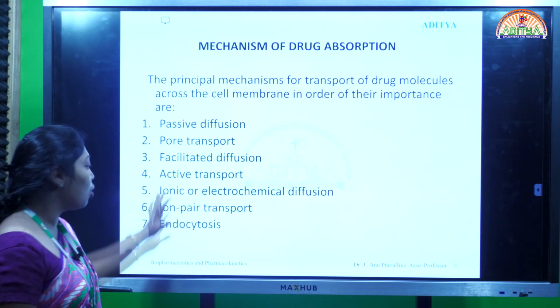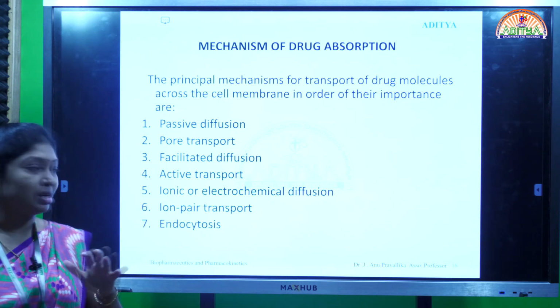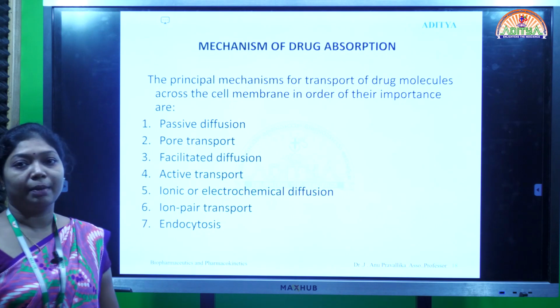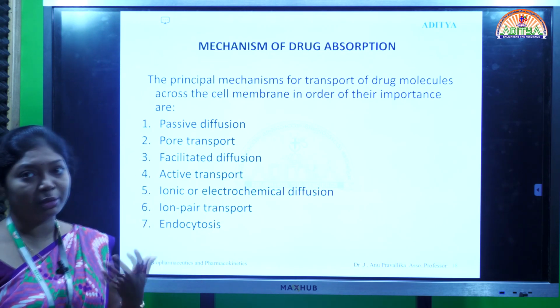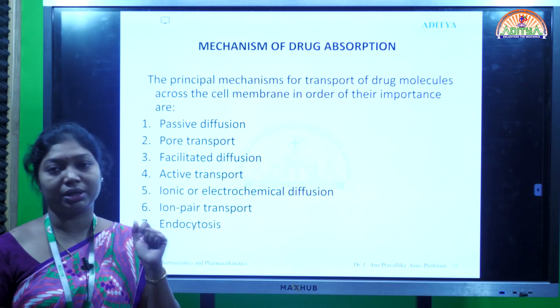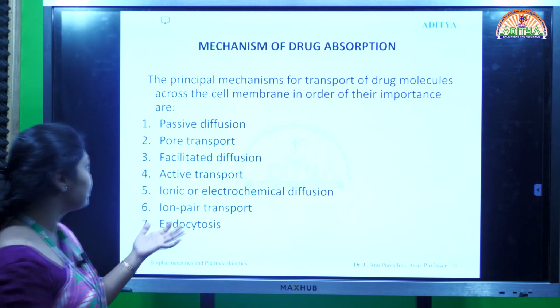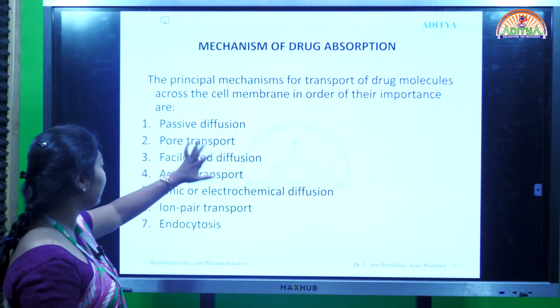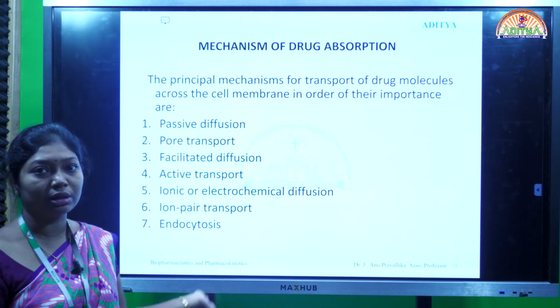These are the important mechanisms for the absorption of drugs. Among all of them, passive diffusion plays a vital role because 90% of drugs are absorbed through the passive diffusion mechanism. In the next class, I will discuss in detail passive diffusion, pore transport, and all the mechanisms.